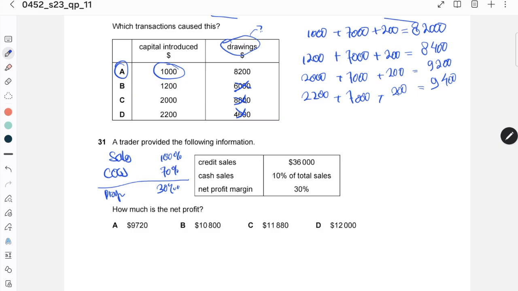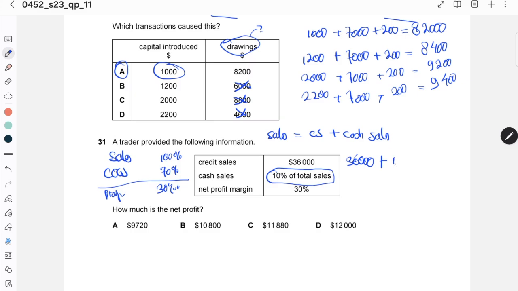But the key factor is cash sales. Sales equal credit sales plus cash sales. Credit sales is 36,000, and cash sales is 10% of the total of sales.